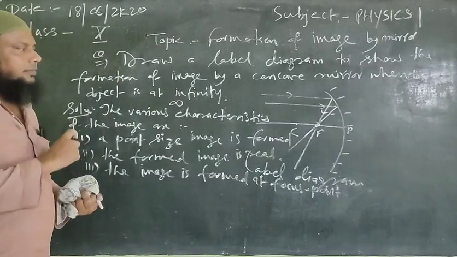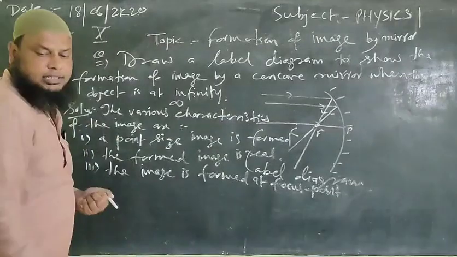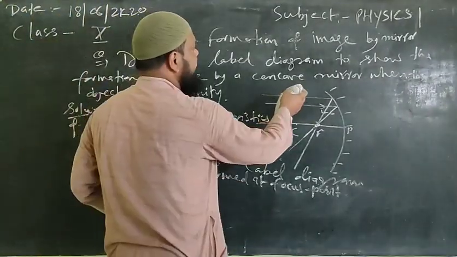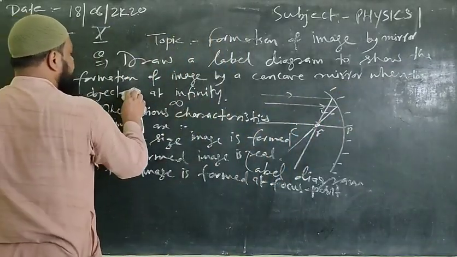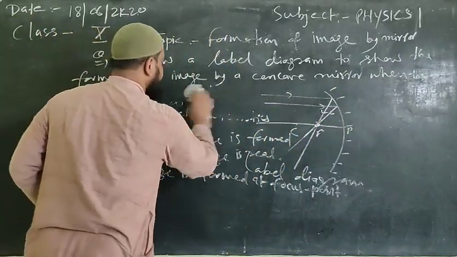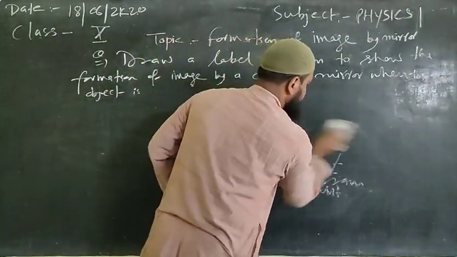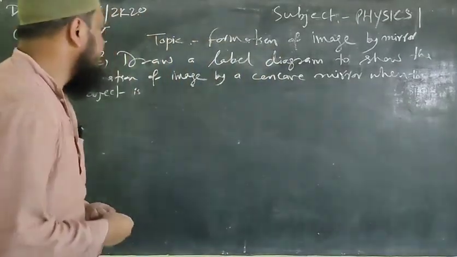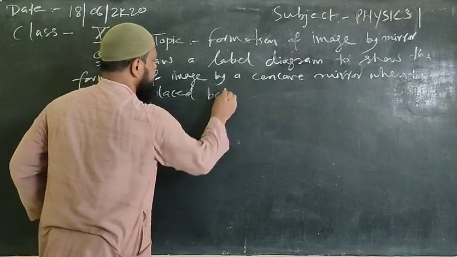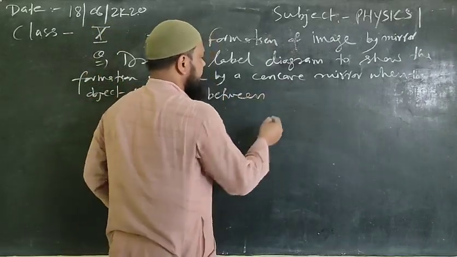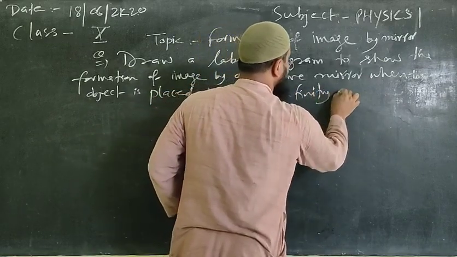Now we'll discuss the second case by shifting the object towards the mirror, and we'll take the case when the object is placed in between infinity and the center of curvature. So we'll write down the next question. Draw a ray diagram to show the formation of image by a concave mirror when the object is placed between infinity and center of curvature.